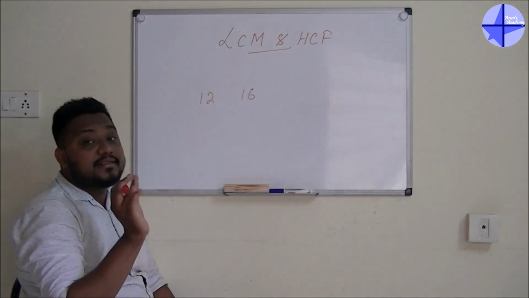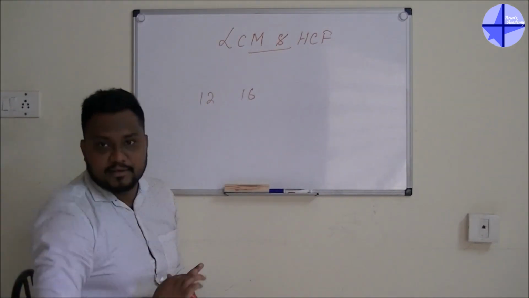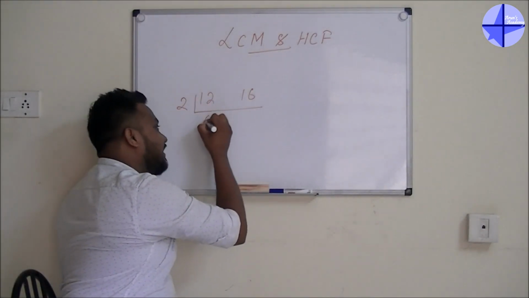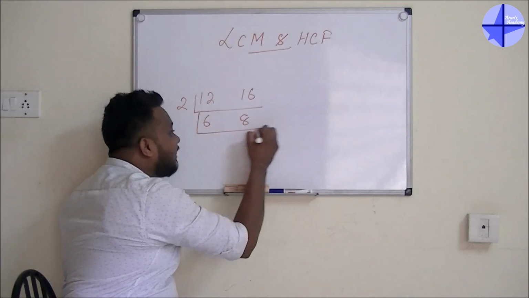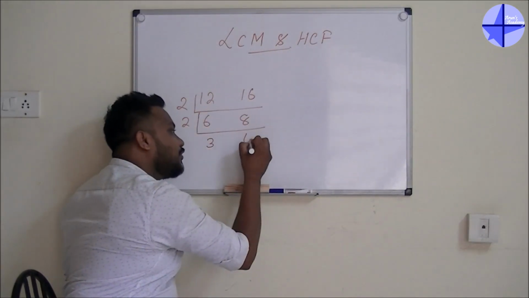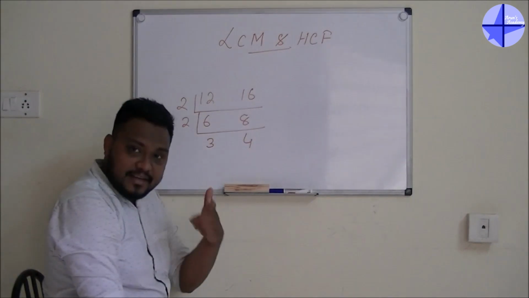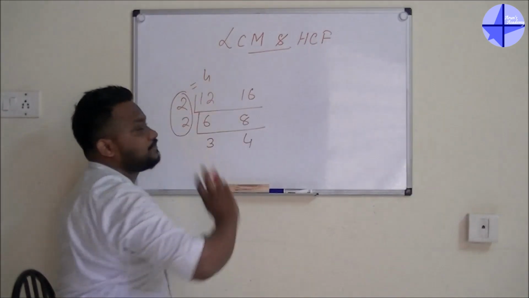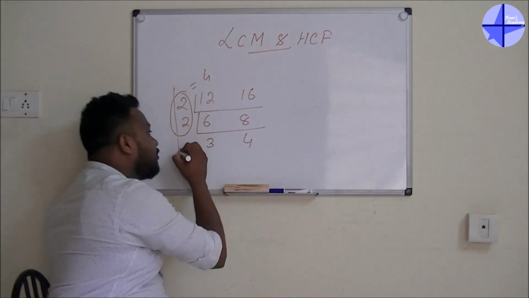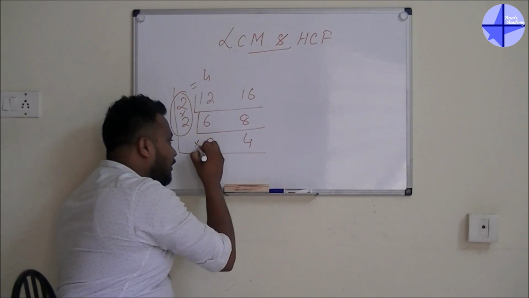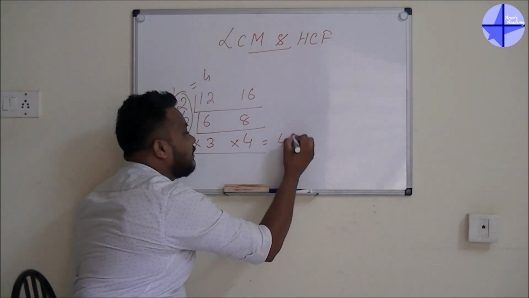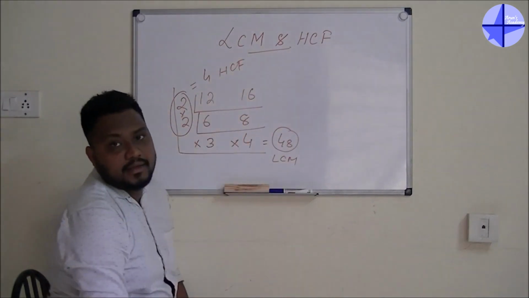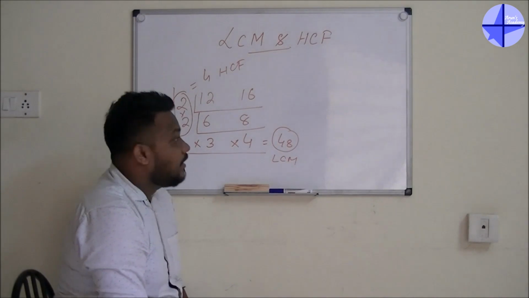First, I will start with the traditional method. Dividing by 2, we get 6 and 8. After that again by 2, 3 and 4. If you go for the HCF, the highest common factor, this will be 2 into 2, that is 4. If you go for the LCM, you have to multiply everything: 2 into 2 into 3 into 4, the answer will be 48. So this is the LCM and this is the HCF. And this is your traditional method.